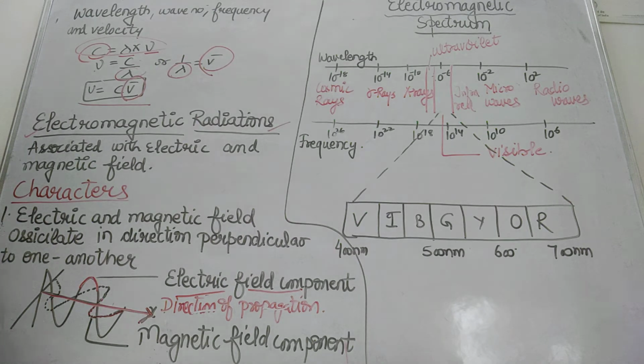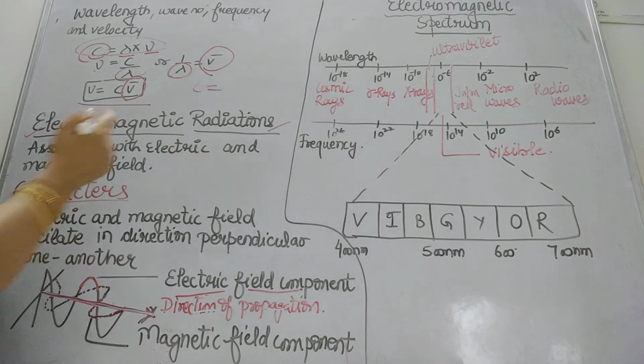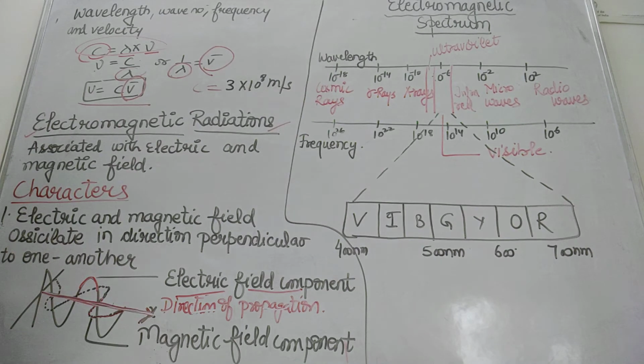If I discuss the characters, the first character, these consist of electric and magnetic field that oscillate perpendicular to each other, and both are perpendicular to the direction in which the wave is traveling. The magnetic field and electric field are perpendicular to each other and both are perpendicular even to the direction of the propagation also. After this, all the electromagnetic waves travel with the same speed. Same speed means what? The speed of light, which is 3 into 10 raised to power 8 meter per second. It will remain the same everywhere.